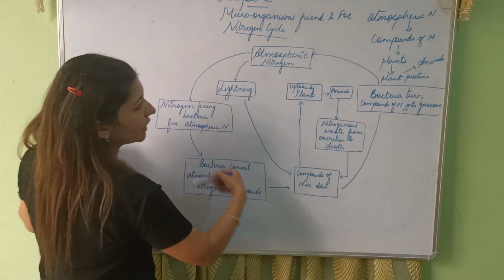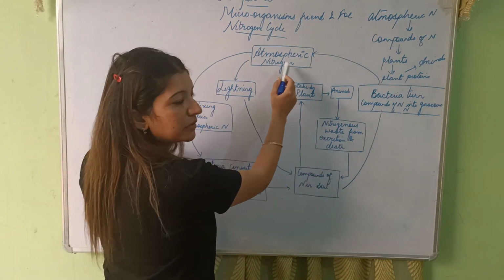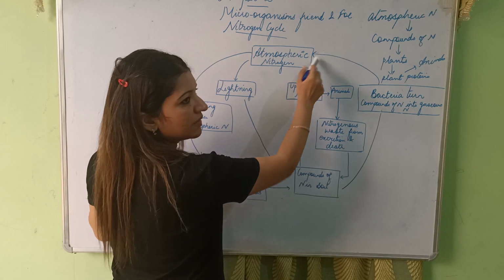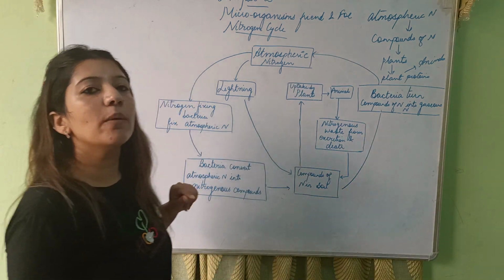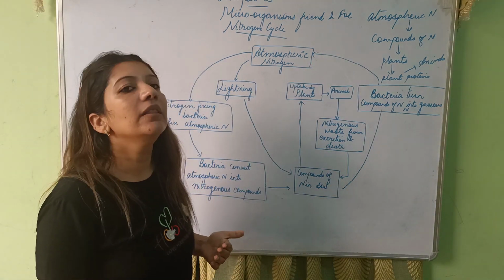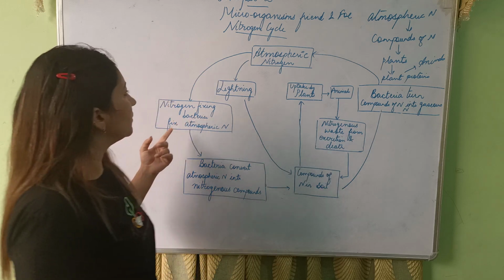So, there is a cyclic flow. We took nitrogen from the atmosphere and we end with atmospheric nitrogen only. This is why the composition of nitrogen is fixed in the atmosphere. I'll cover nitrogen fixation also.